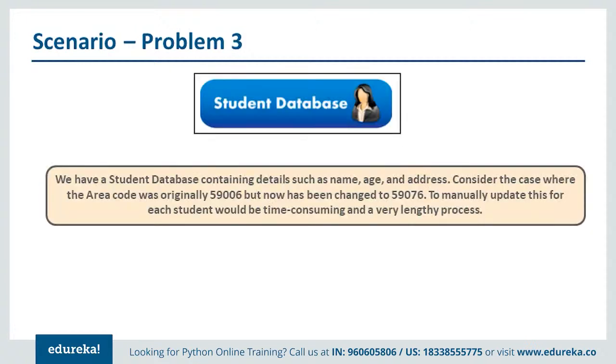Third one, if I have a student database and I want to change some attribute without doing any hard coding, can I find a way to search for that value and then replace it? That's what we want to understand here. These are the problems we want to resolve, and the only solution for these problems is regular expressions.